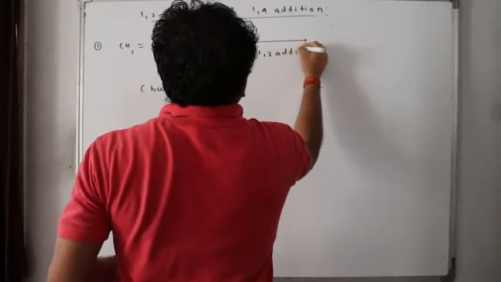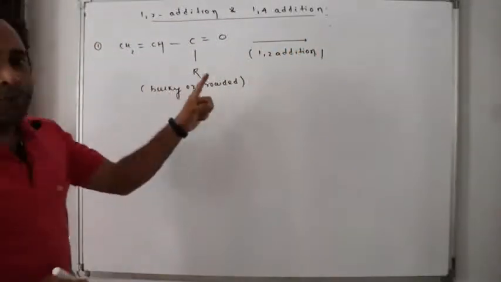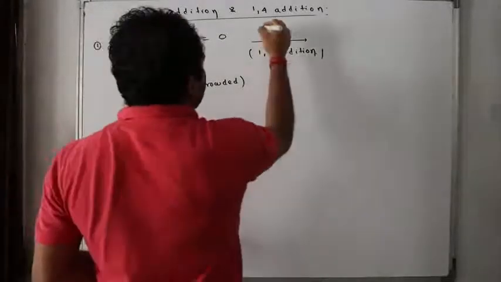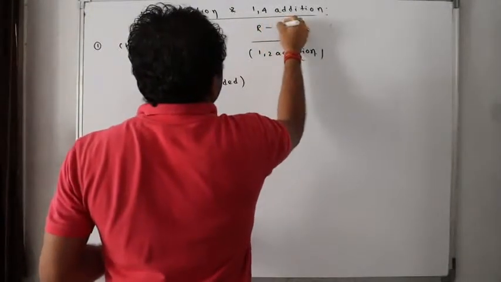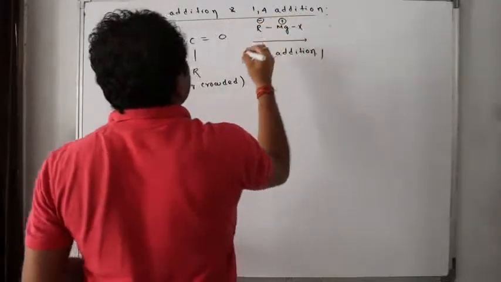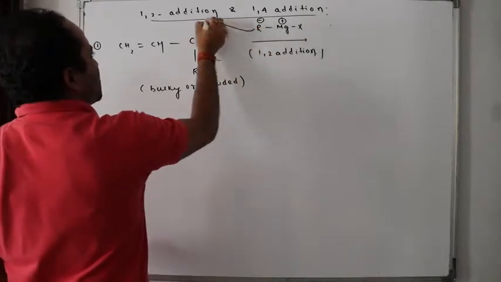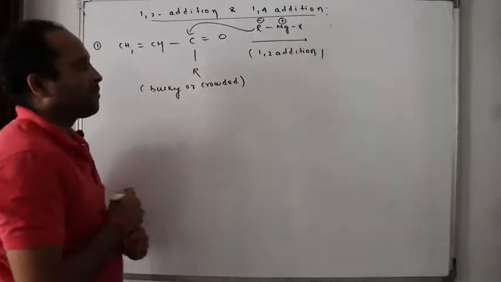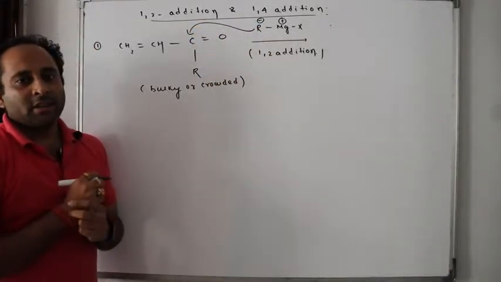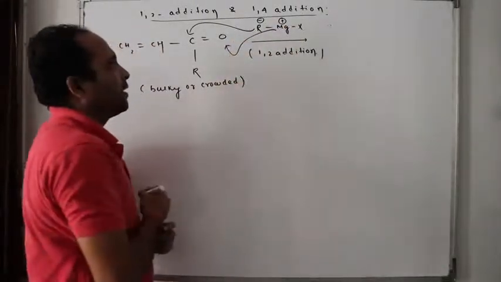1,2 addition occurs here. With whom will I make it react? R-MgX, R minus MgX plus. So what will happen? This R minus will attack the carbonyl carbon, and MgX will attack the oxygen part.